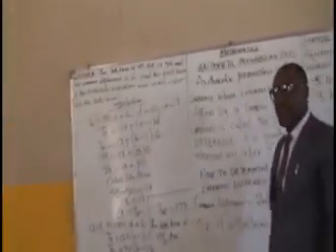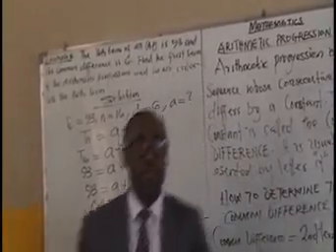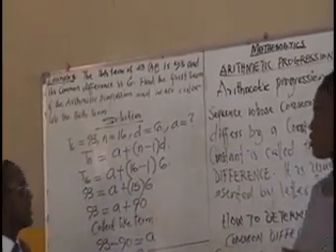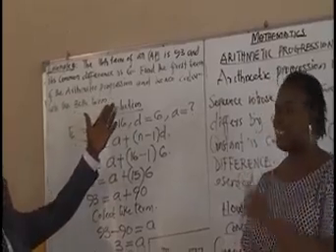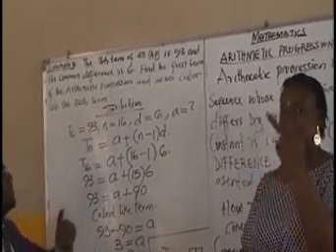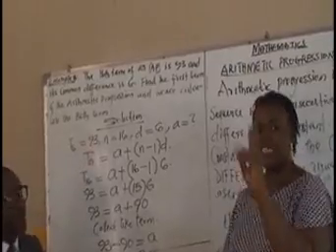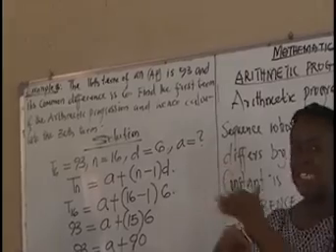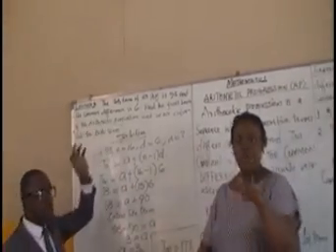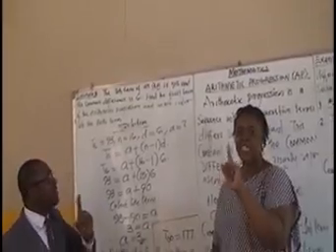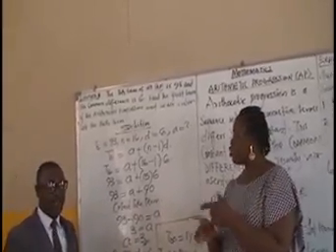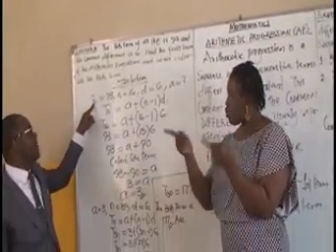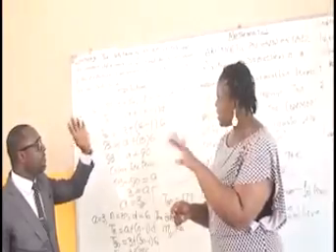Meanwhile, I round up with this last one, which was a bit different from the first 2 examples. We discovered that the 16th term of an arithmetic progression is 93. Please don't be confused. The 16th term is telling us that the value there is 93. It's a positional statement, so you must take the value the way it is. And its common difference is 6. The first thing to establish is to find the first term. The 16th position, which is the 16th term, is 93. The way it is given, follow that way.